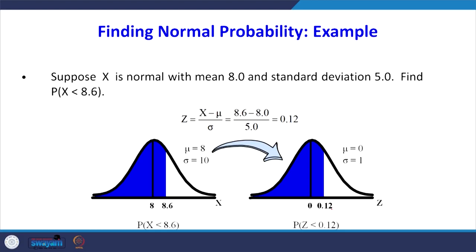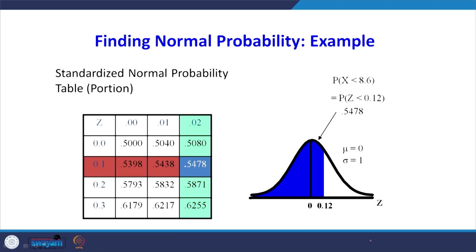Suppose x is normal with mean 8 and standard deviation 5, x less than 8.6. Use the formula z equals x minus mu by sigma to get the z value when x equals 8.6. So we got 0.12. Now when the z value is 0.12, you can read this value directly from the normal table to know the probability. You see that the z value is 0.12, so this area is 0.5748.